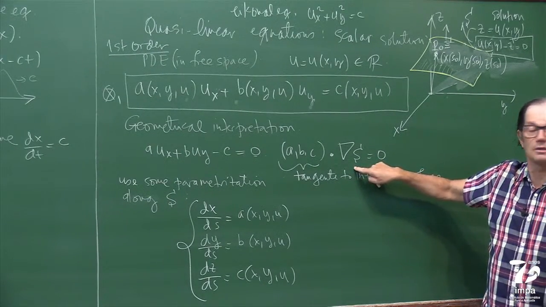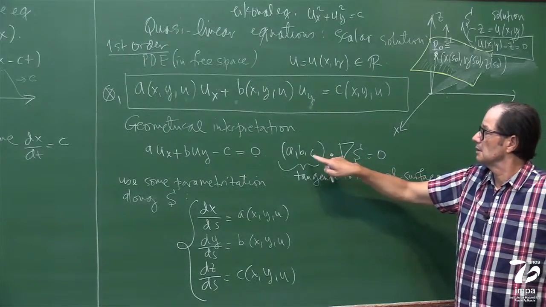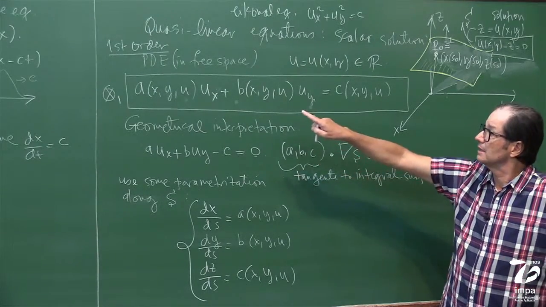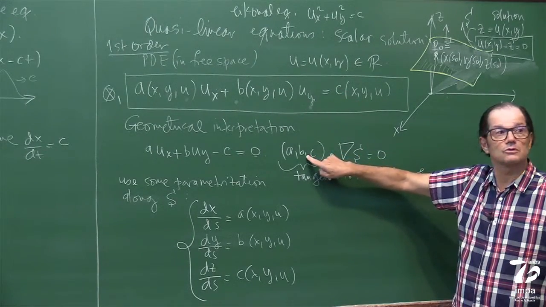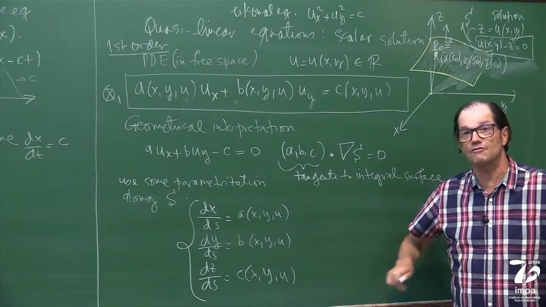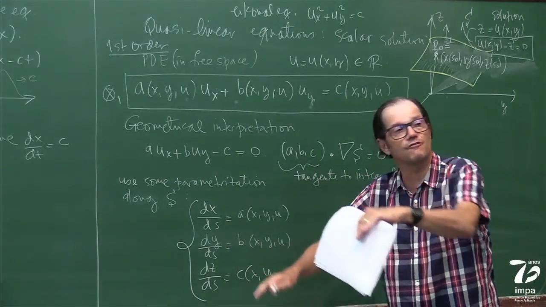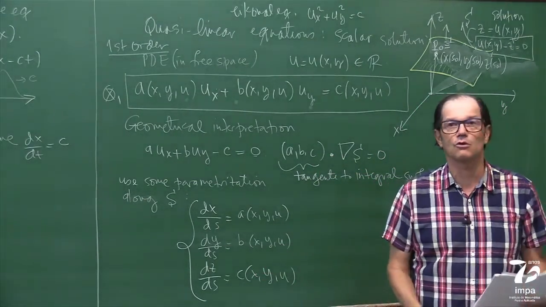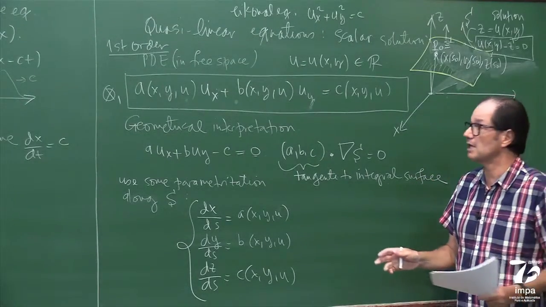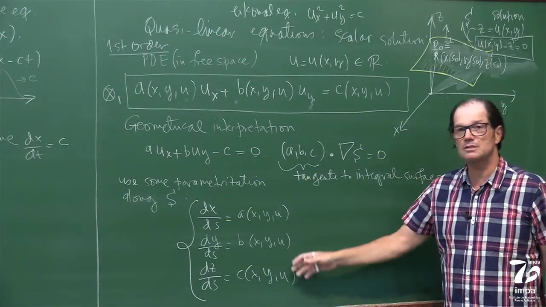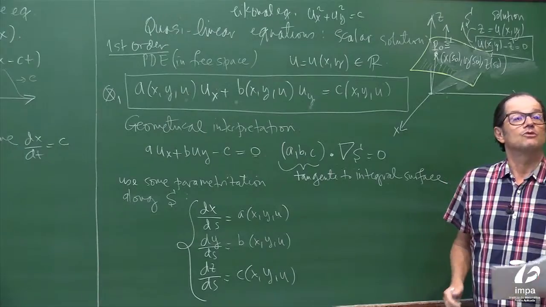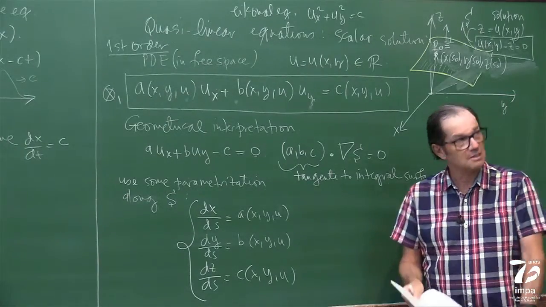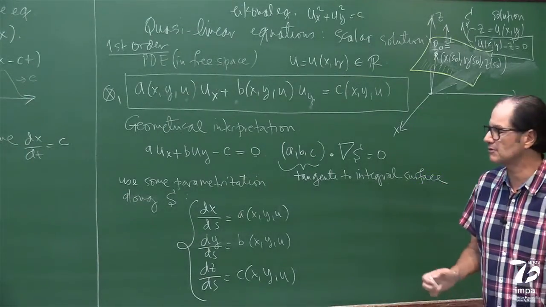It's just the inner product of the gradient says that this guy is tangent to the integral surface. So actually, this guy gives the flux somehow of how things are going to flow over this integral surface. I haven't solved the problem yet, but the geometrical picture is this. So I will need, as you will see, let's see how much time I have. No, I have plenty of time.